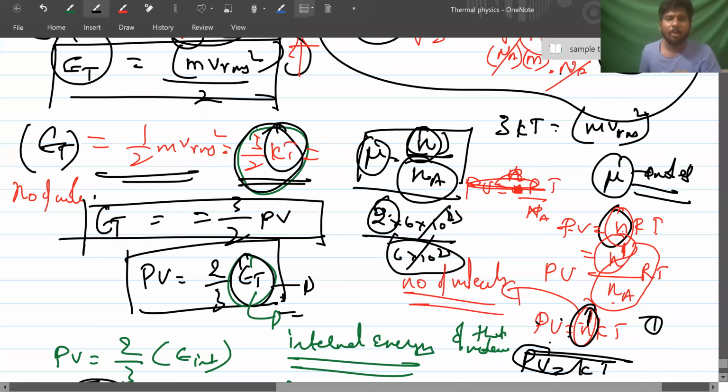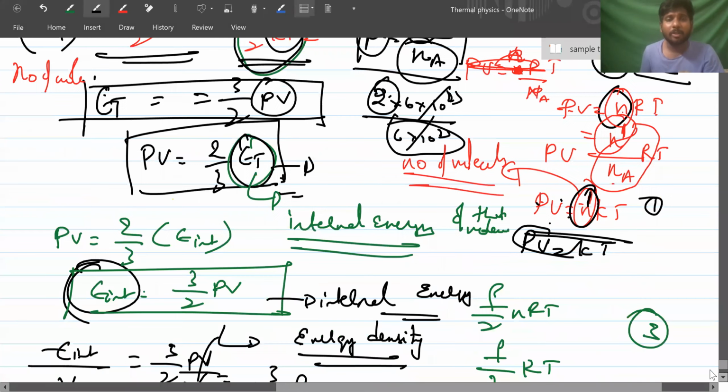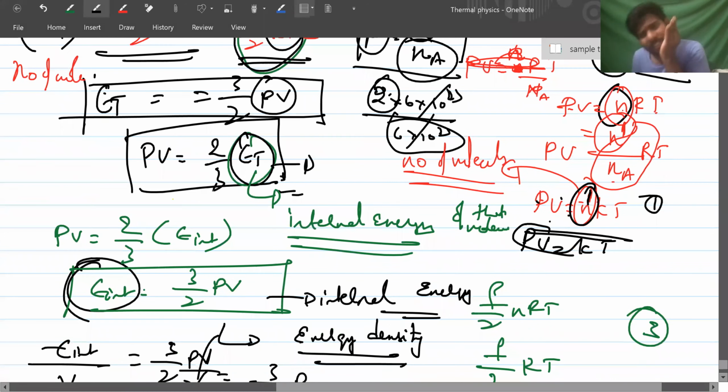So PV is equal to 2 by 3 ET means, for a single molecule, there will be only 3 degrees of freedom. That means, can I write this ET as internal energy? So internal energy is equal to 3 by 2 PV, right? I made that.